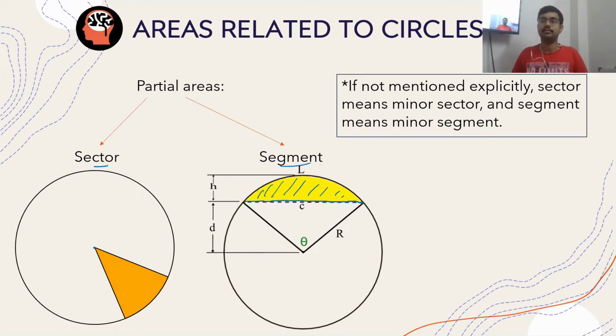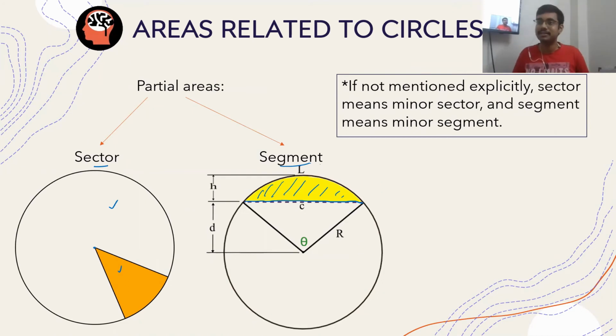Is this clear? Are the two classifications clear? Can there be any more type of area? Either it will be a sector or it will be a segment. If you take any random chunk, you can ultimately categorize it into sector and segment. The moment you divide a circle into two parts, there are two parts inevitably coming.